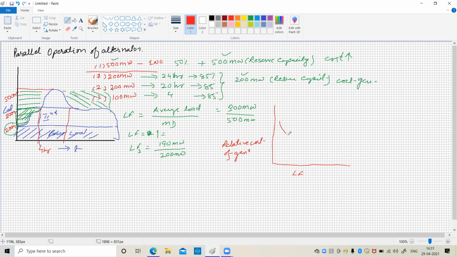So as the load factor is small, say 0.2, 0.4 and so on, the generation cost or relative generation cost is higher. And as the load factor increases, say up to 1, the cost of generation becomes smaller. So these are some technical as well as economical advantages of running a number of generators in parallel.